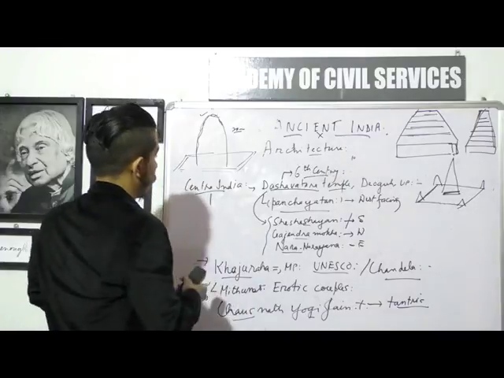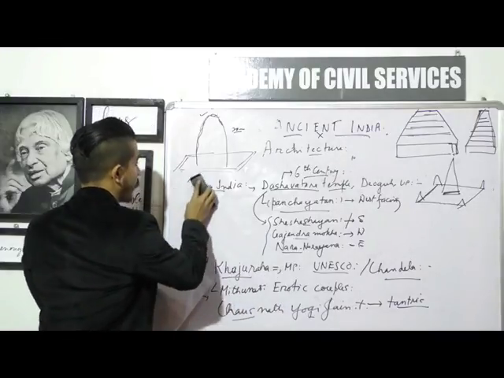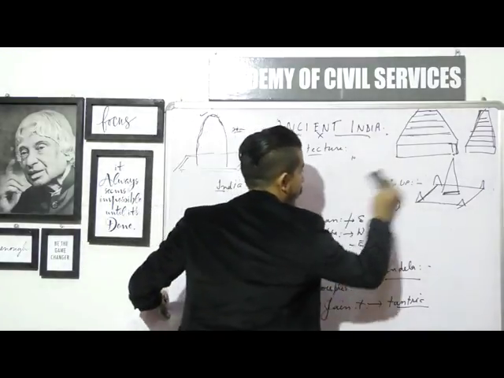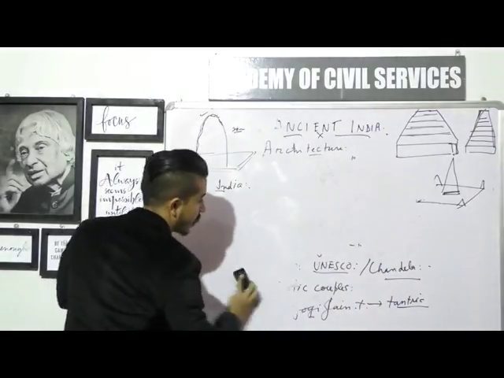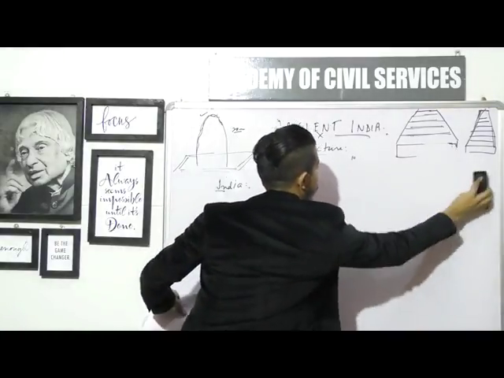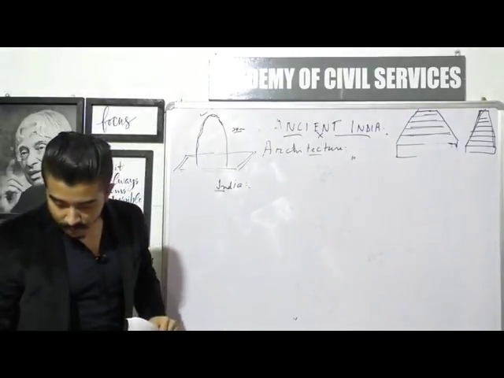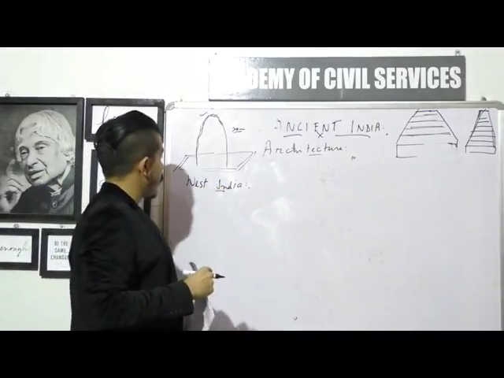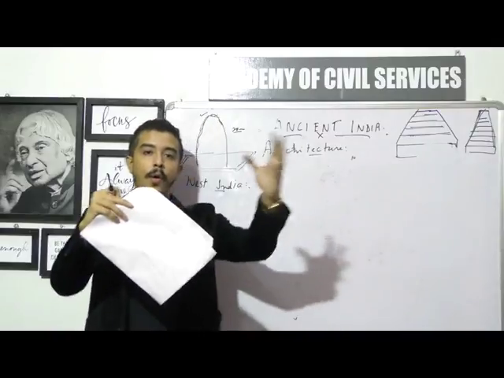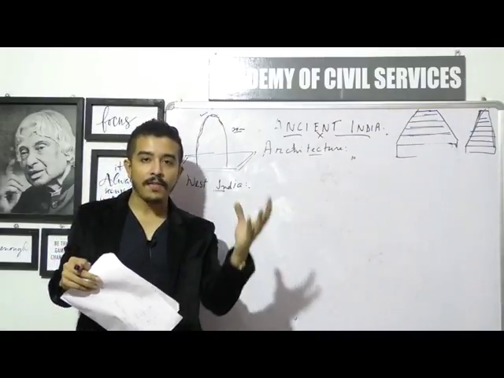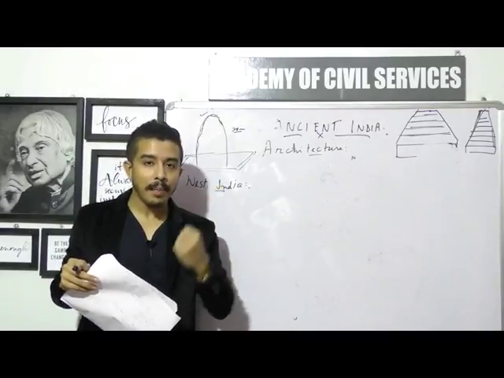Now let's give more time to Western India as well. So quickly, let's take a flight to West India, or maybe go in a rocket. Okay, so West India. What is the most interesting thing about West India? In Central India, we said sandstone was the most commonly found stone which was used to carve out different sculptures, images or temples.